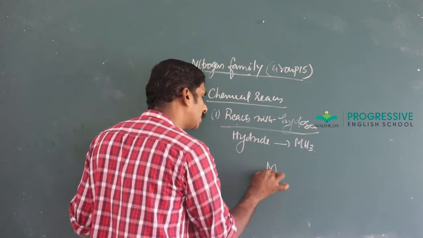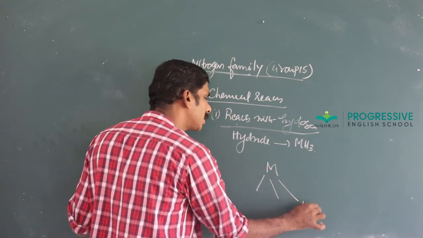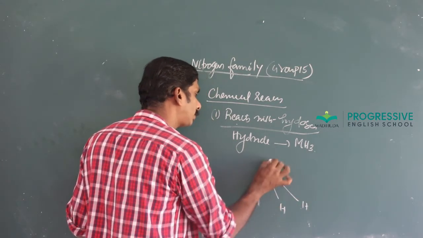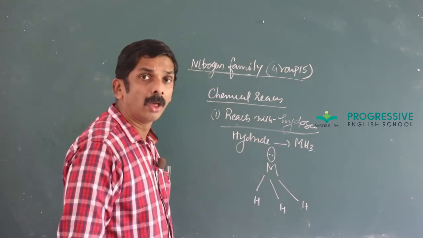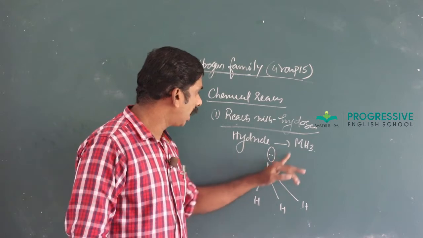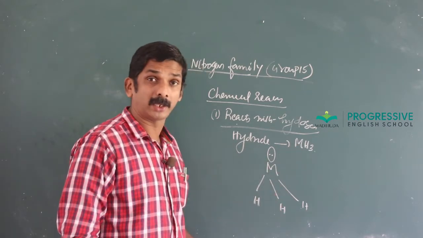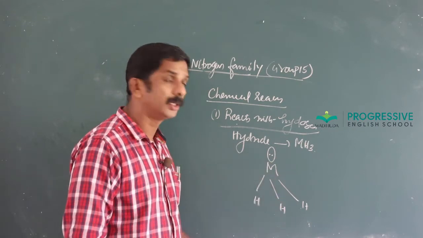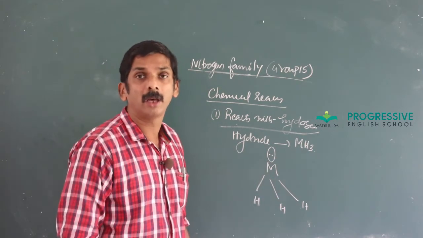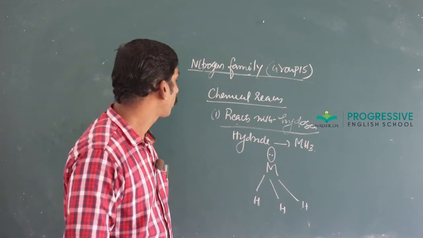They are represented as MH3 with a lone pair of electrons because they have 5 valence electrons and their valence is 3. That is why there is a lone pair of electrons. They have pyramidal shape, whose geometry is isostructural with ammonia.